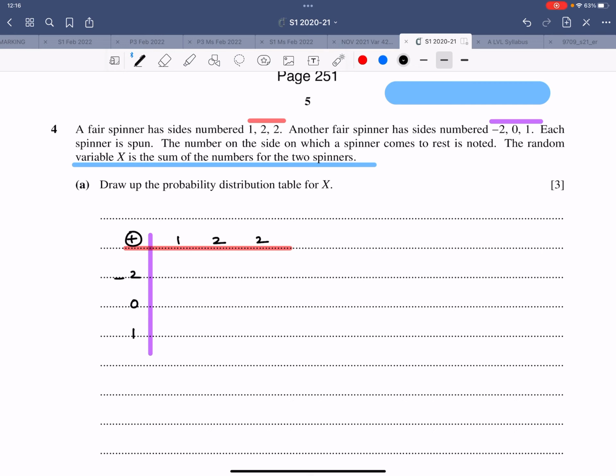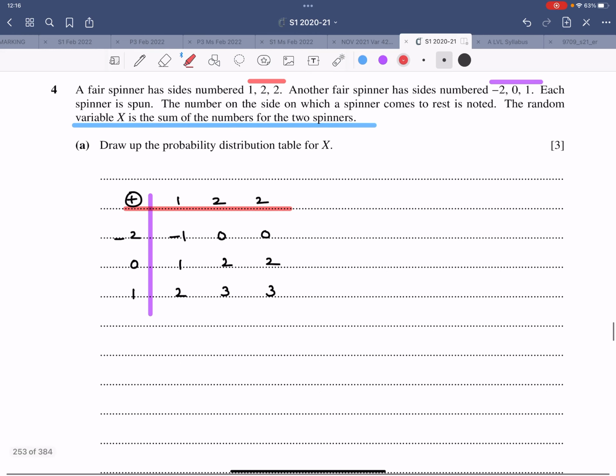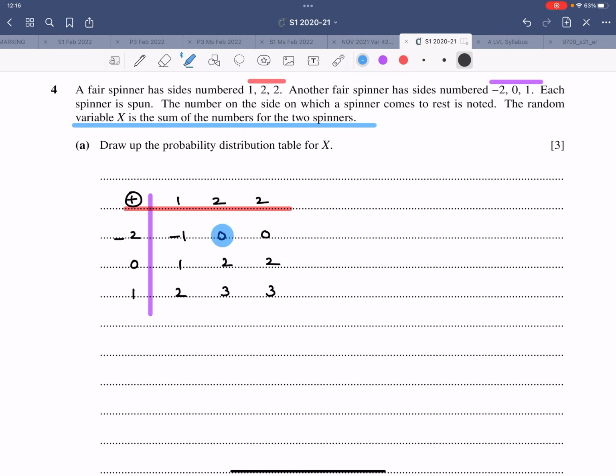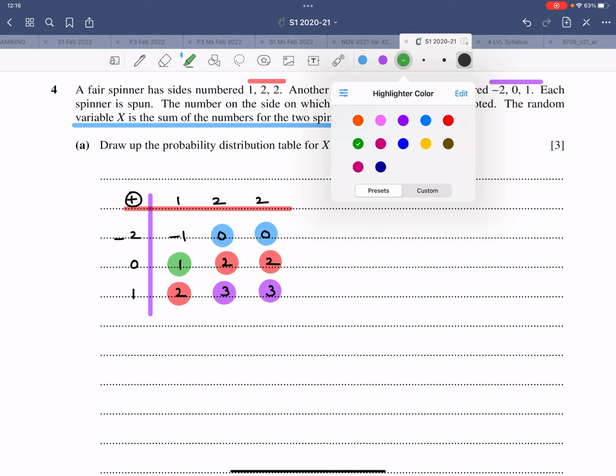When I add it up, let me add it row by row. Minus 2 plus 1, minus 1, minus 2 plus 2, 0, and this is 0. 0 plus 1 is 1, 0 plus 2 is 2 and 2. 1 plus 1 is 2, 1 plus 2 is 3, and then a 3. Now how many numbers do you see? You see the number 0 twice, the number 3 twice, the number 2 thrice, the number 1 once, and the number minus 1 once.